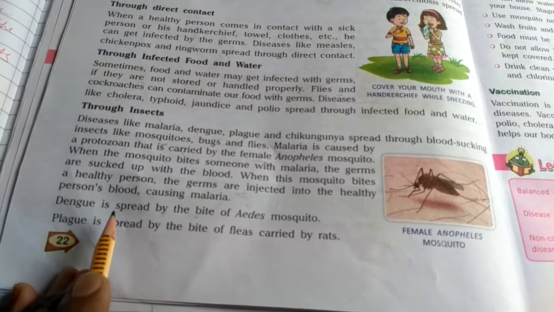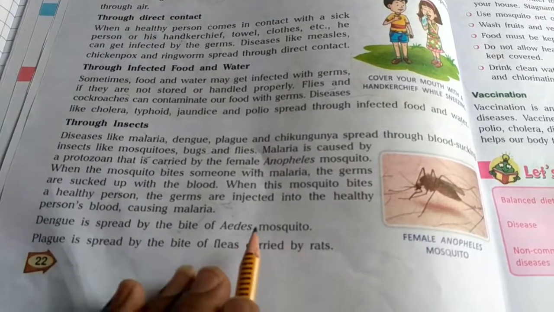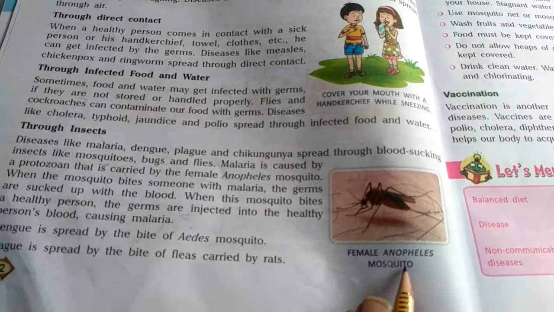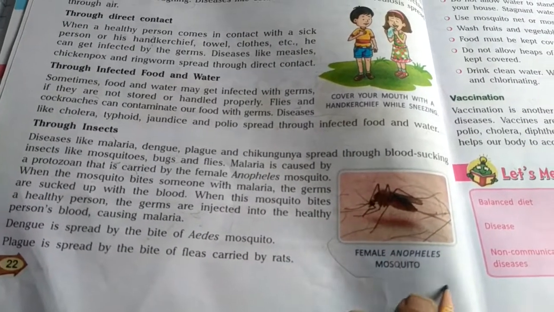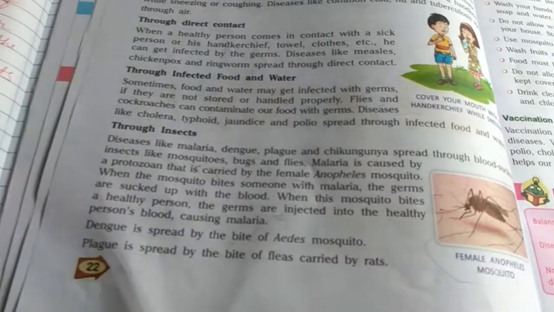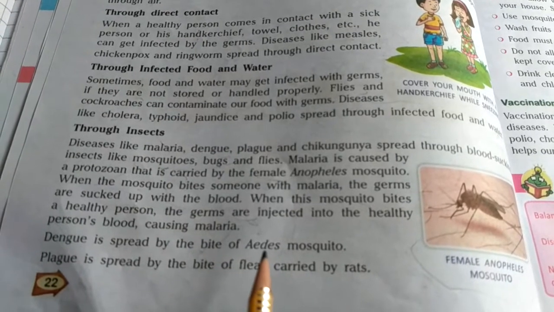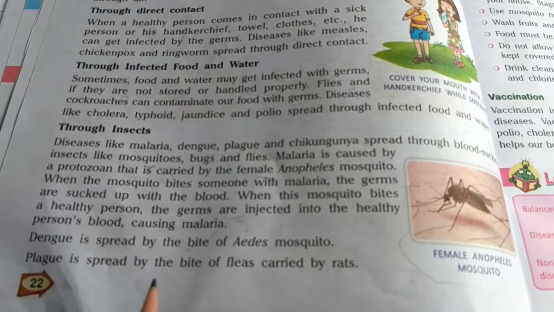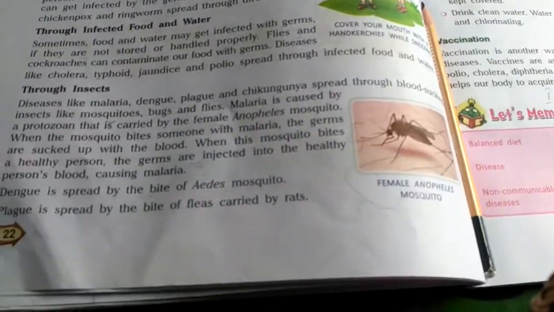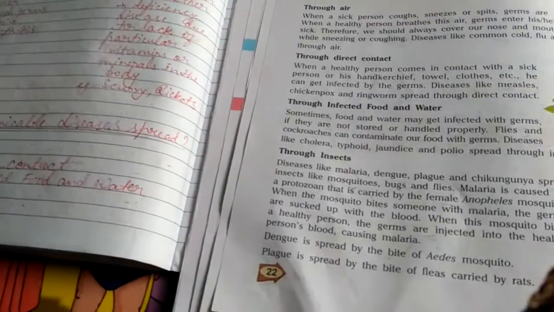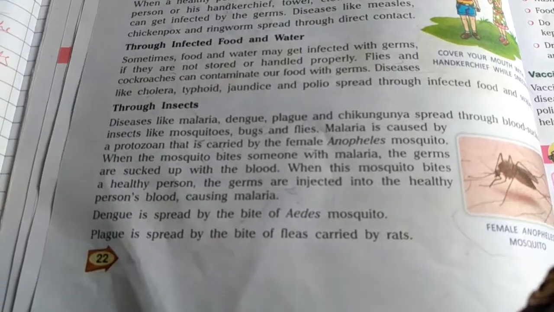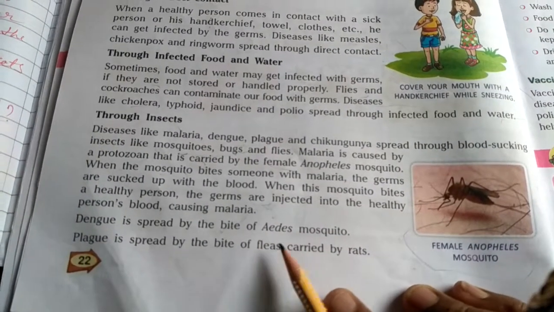The same process is followed by dengue, which is caused by the bite of the Aedes mosquito. Malaria is caused by the biting of the female Anopheles mosquito. The names of these particular insects are very important, which you have to learn. Dengue is spread by the bite of the Aedes mosquito, and plague is spread by the bite of fleas carried by rats. Plague is caused by the bite of fleas.